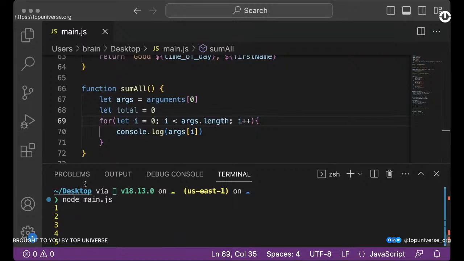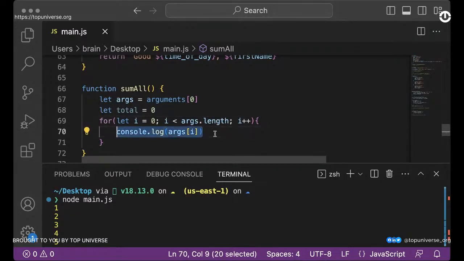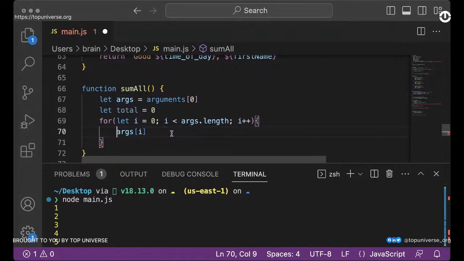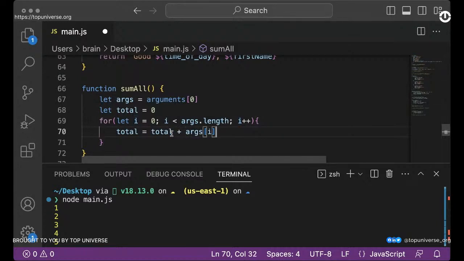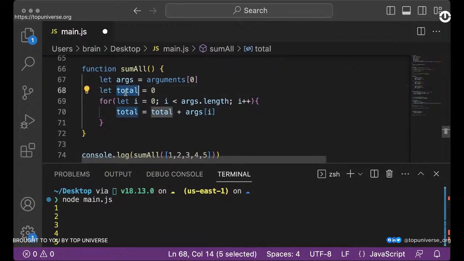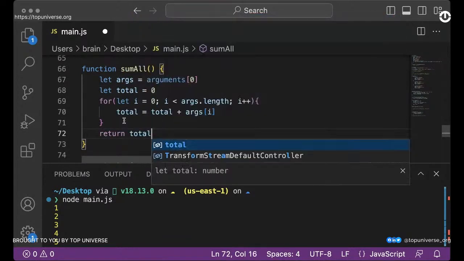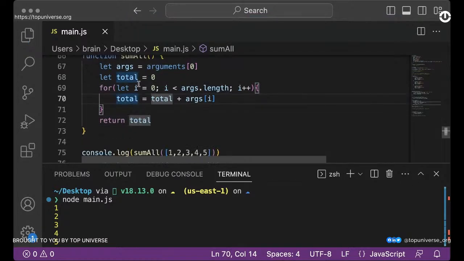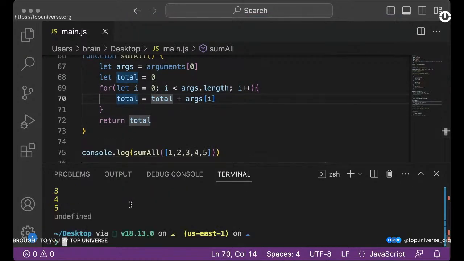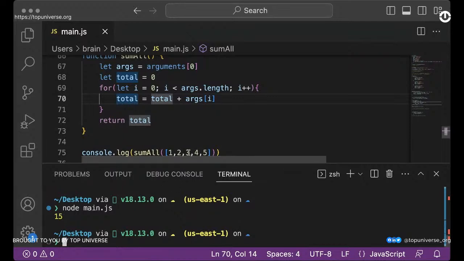So now that we have 1, 2, 3, 4, 5, what you could actually do is to always add the value to total. So we can say total equals total plus the value, right? So this would always increase, and maybe when you're done, you can return total, right? This is, of course, a lengthy way to do this. You can make it shorter, but if we run this this time around, the idea is we're going to see the total of the values in here, which is 15. So 5 plus 4, and so on. So of course, that's what we're doing here, right?